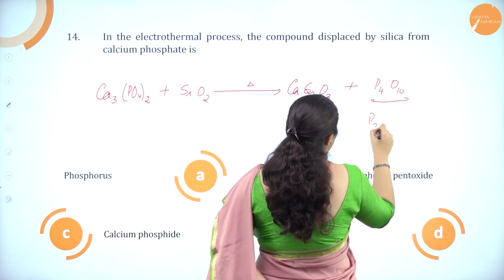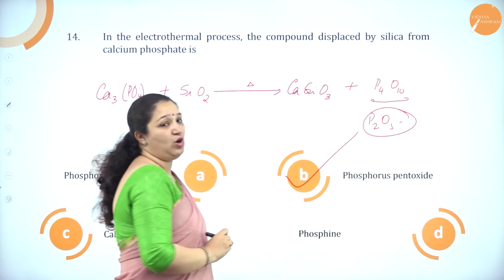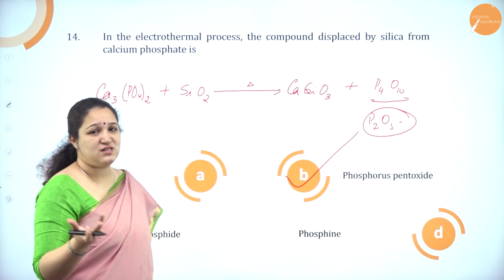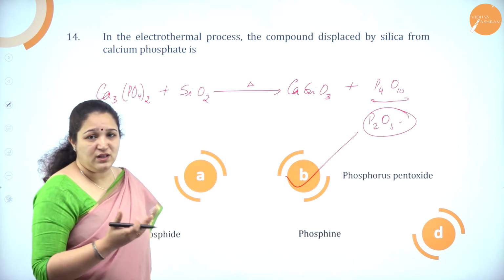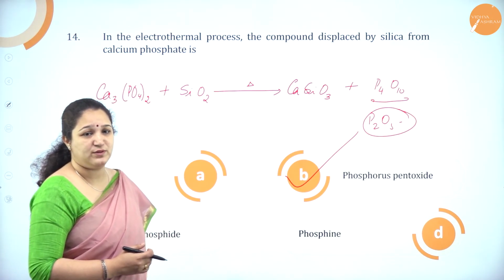This is nothing but P2O5, which is phosphorus pentoxide. I have not balanced the equation, it is not necessary. Okay, the product formed is phosphorus pentoxide, P2O5.